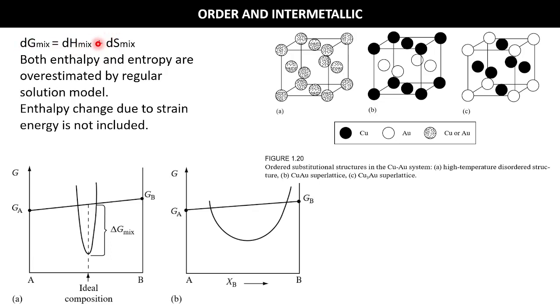I am trying to say that there is a contribution of enthalpy and entropy, and as there is a negative sign in between, both being overestimated, they are cancelling out, but they will not cancel out with the exact value, though their signs are the same. That's why we can say that the delta G mix given by the regular solution model is not so much wrong.